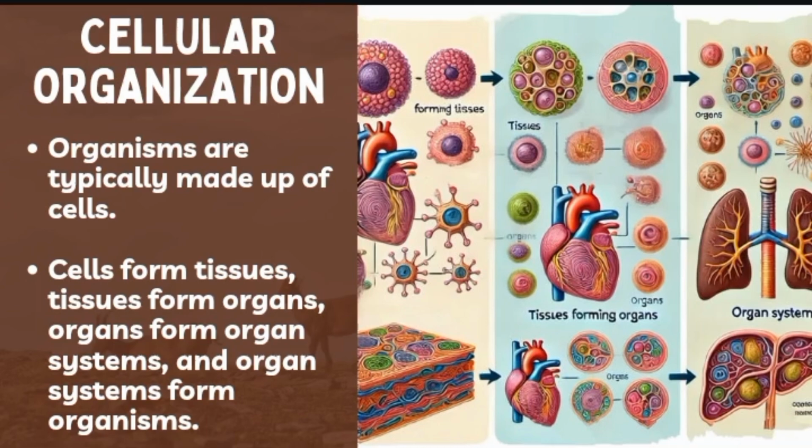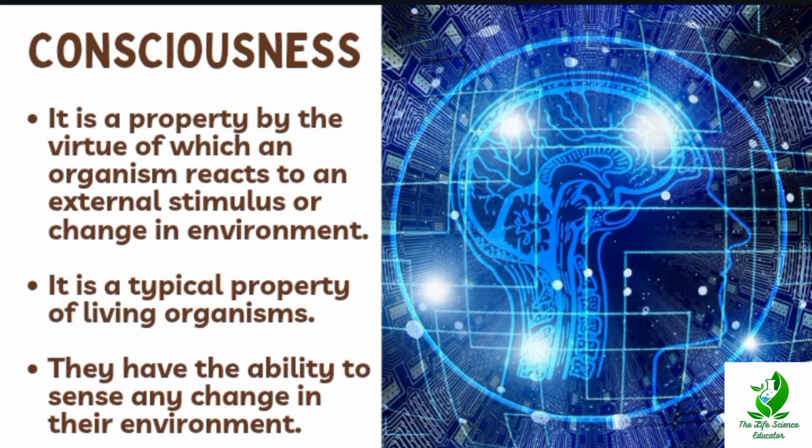And the next characteristic is consciousness. It is a property by virtue of which an organism reacts to an external stimulus or change in the environment. So it is a typical property of living organisms. They have the ability to sense any change in their environment. Now let us recap all these characteristics.